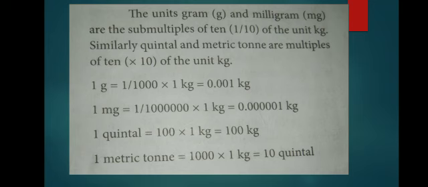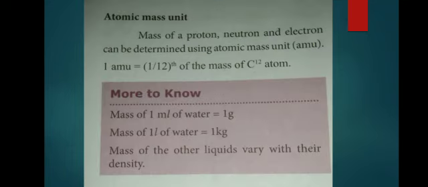For submultiples, we use division. Those are the gram and the milligram. Likewise, quintal and metric ton are the multiples we use. The atomic mass unit is also one of the units. The mass of a proton, neutron and electron can be determined using the atomic mass unit.